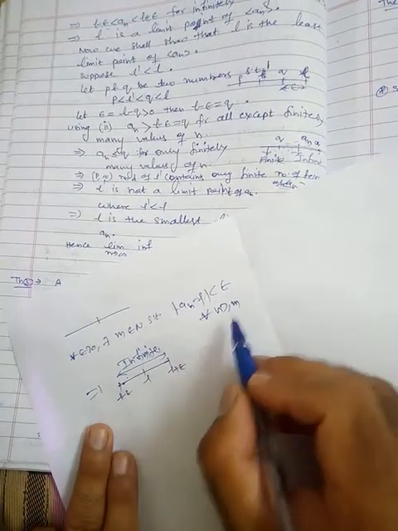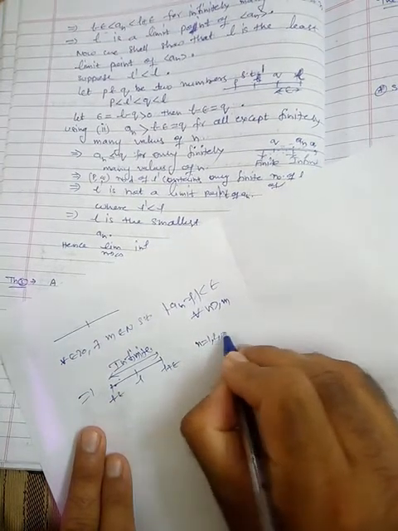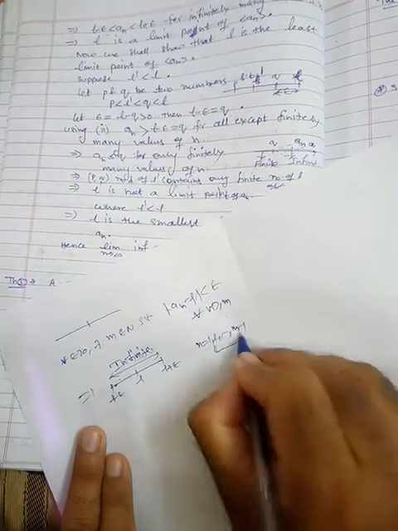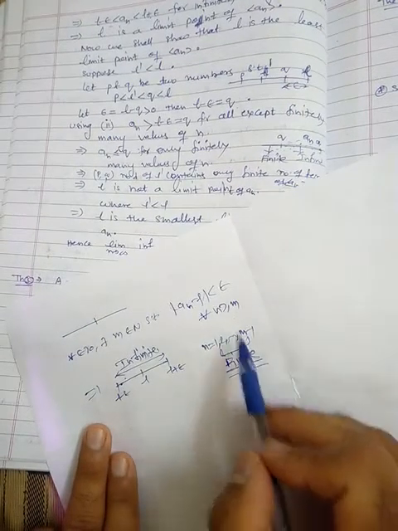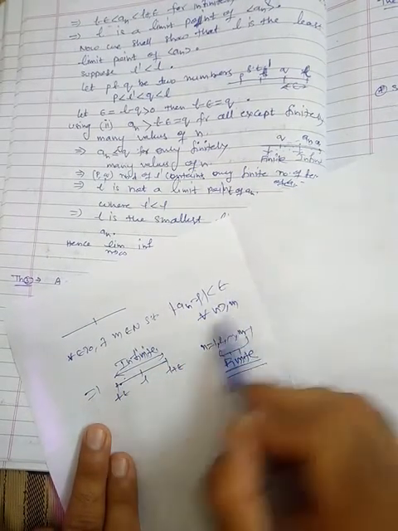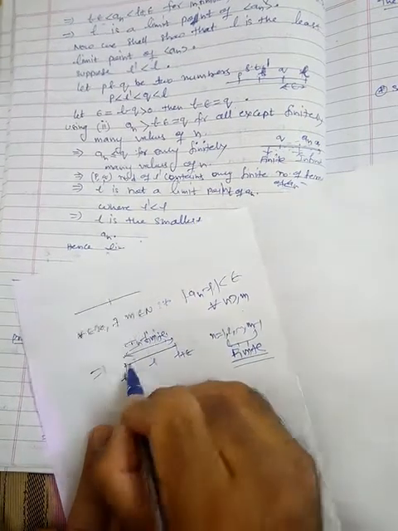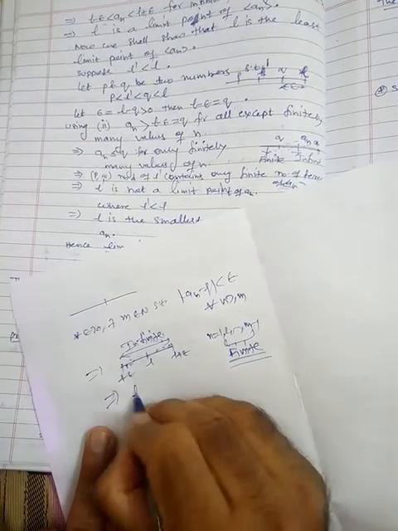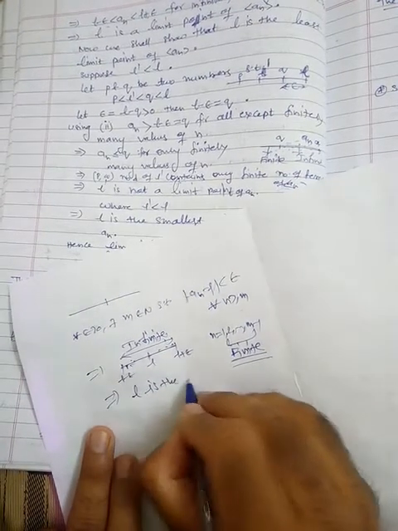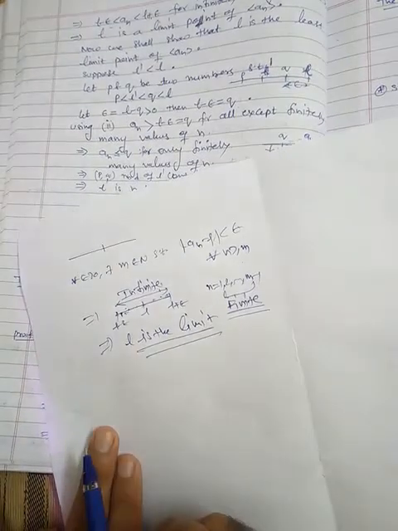Only finitely many terms, which are n from 1 to m minus 1, are finite. Only finitely many terms will not satisfy this condition; they will be outside this. Infinitely many terms are lying in this neighborhood, and that's why L is a limit point. L is the limit point of this sequence.